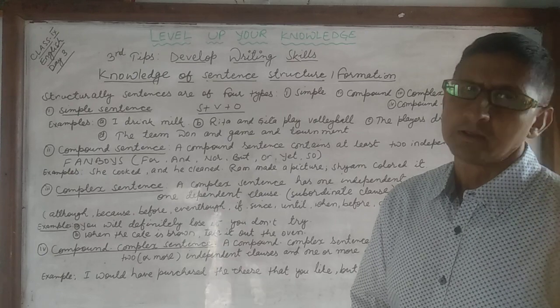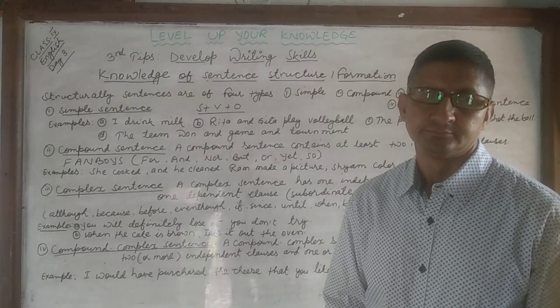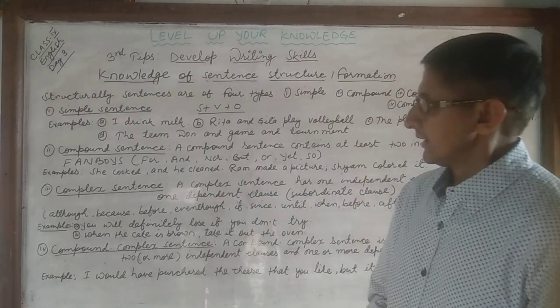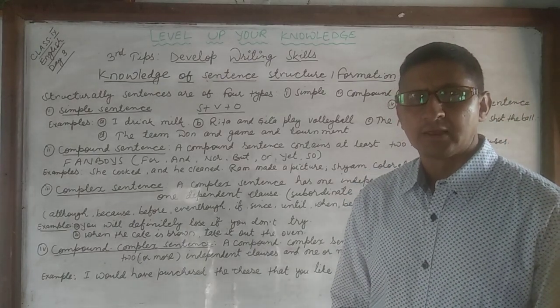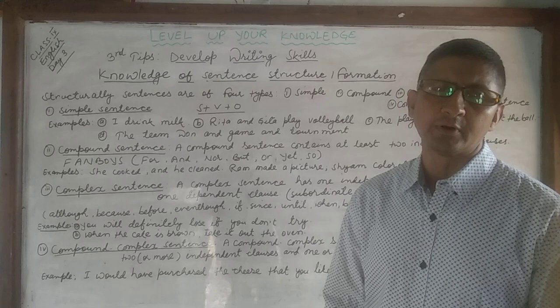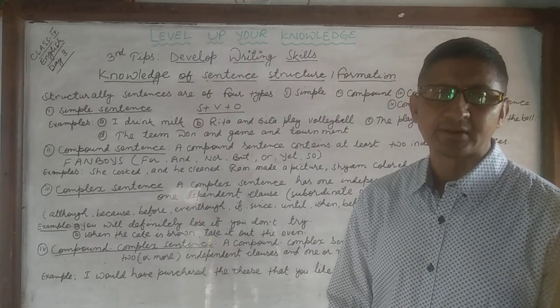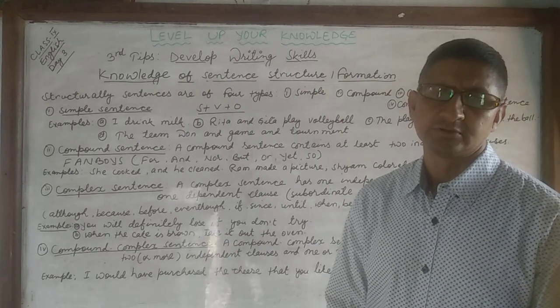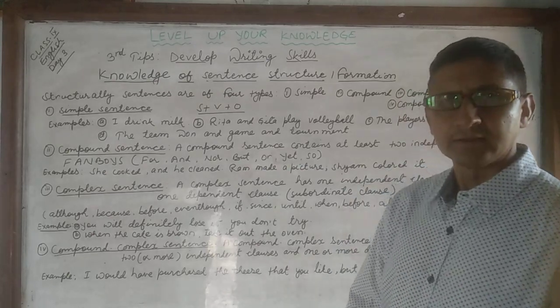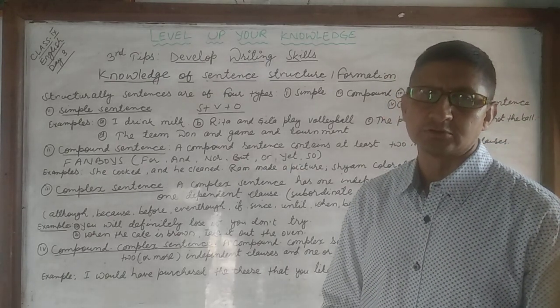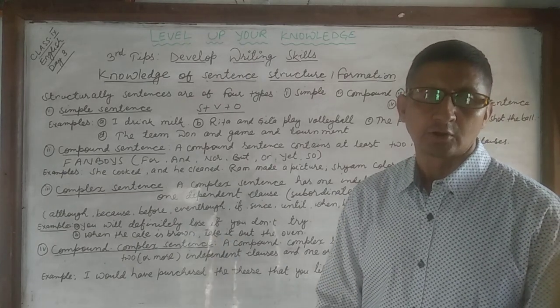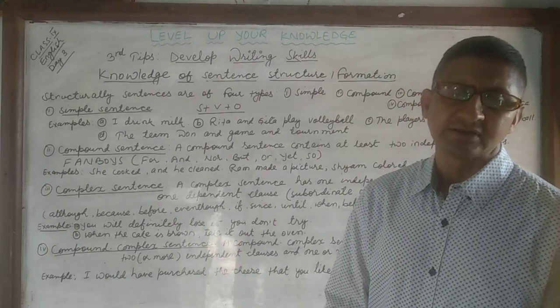It contains subject and verb. Let's know the meaning of independent clause. An independent clause is a group of words that express a complete thought. Independent clause means a complete sentence.